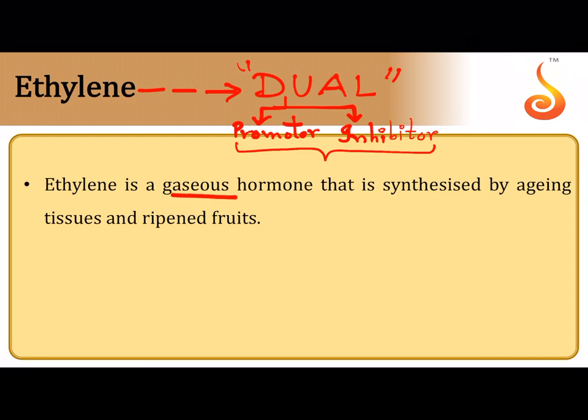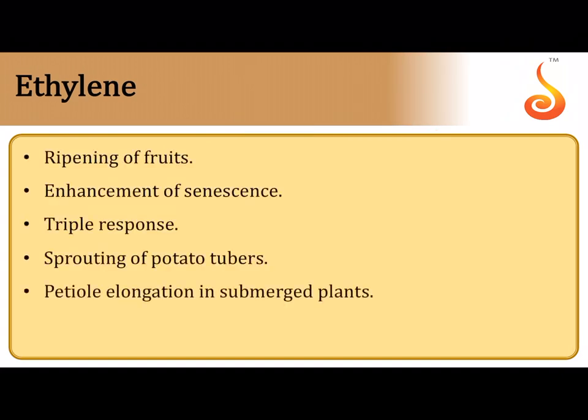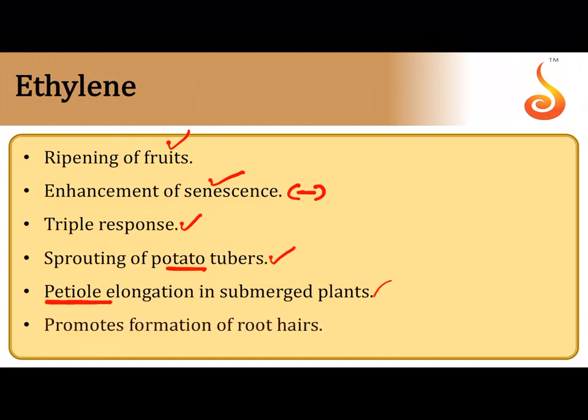We saw that ethylene was a gaseous hormone and it is synthesized mostly by aging tissues and ripened fruits. Ripening of fruits, enhancement of senescence, I told you, this is a negative feature. It usually allows the parts of the plant to become older fast. It exhibits a response called triple response. It promotes germination of groundnut seeds and sprouting of potato tubers. It helps in elongation of the leaf stalk or the petiole in submerged plants.